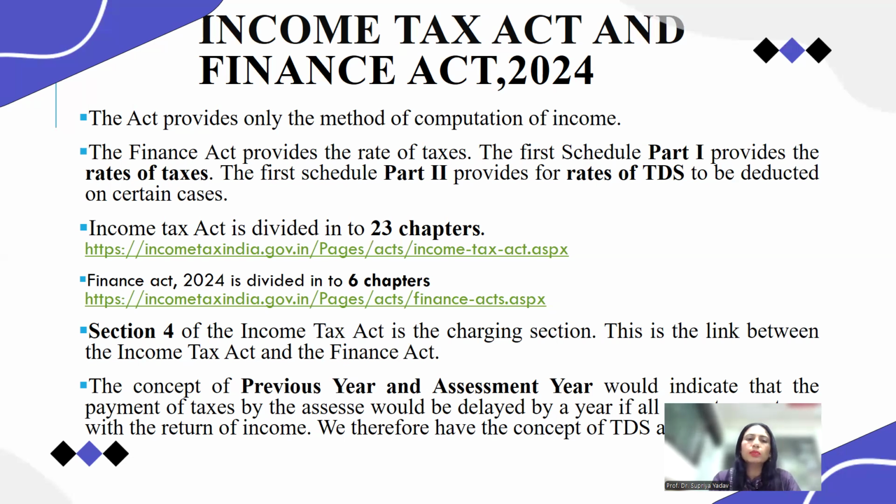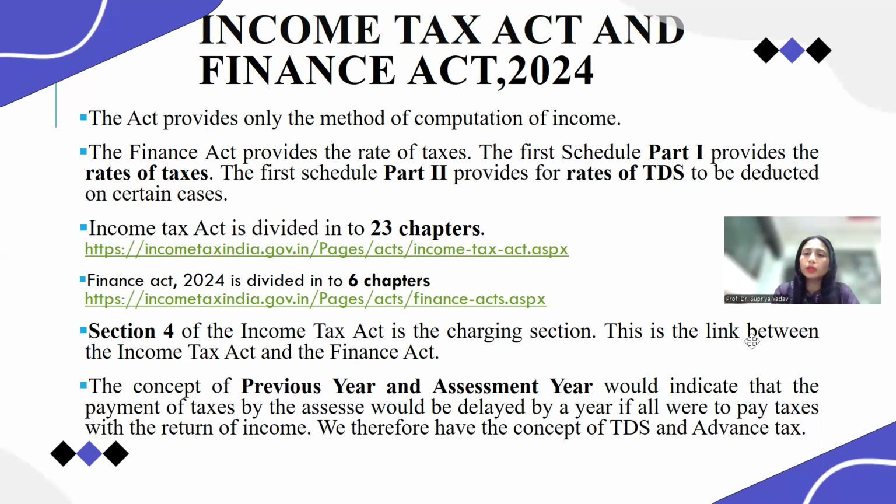Okay, the concept of previous year and assessment year. We are going to understand this in detail in a later part, but before that I will just introduce it. Previous year means the last year, and assessment year means the current year. The payment of taxes by the assessee would be delayed by a year if all were to pay taxes with the return of income.